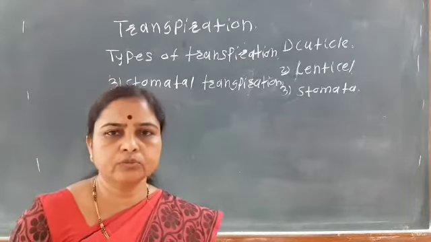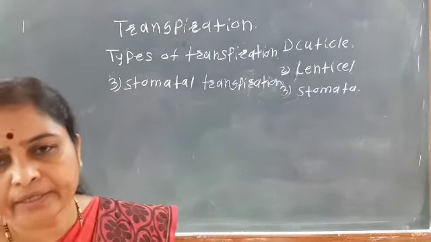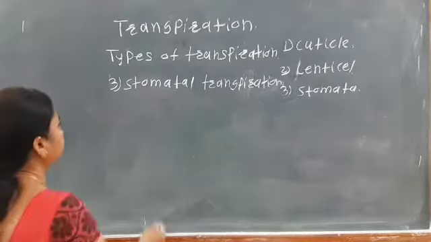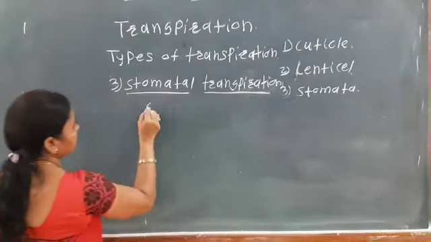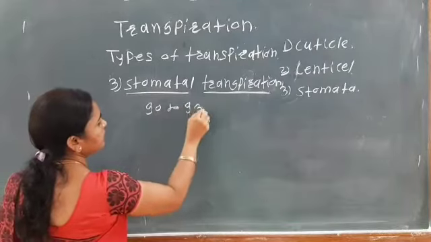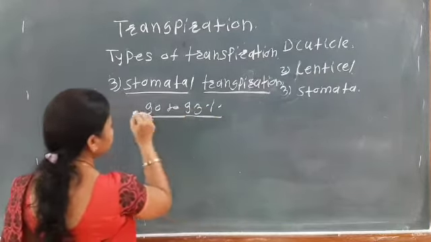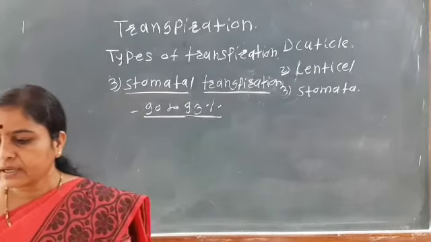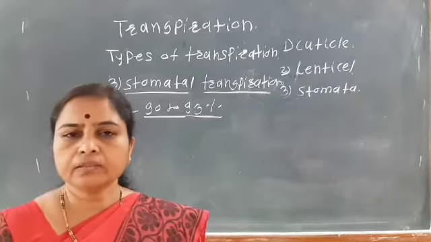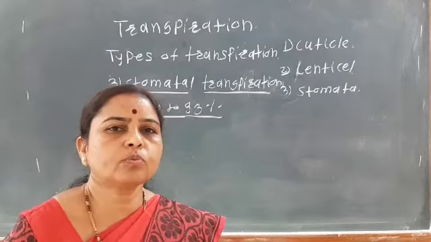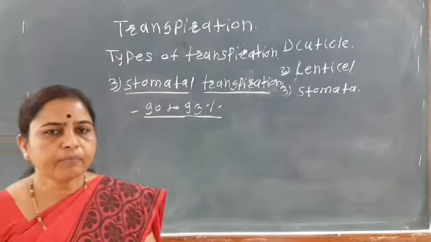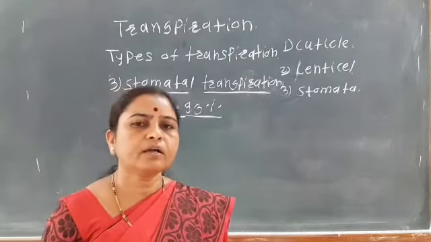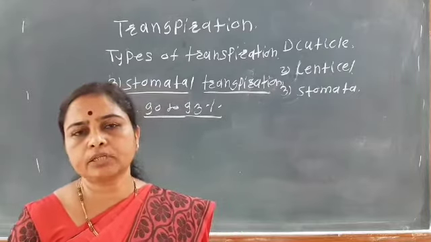Stomata are openings present on the leaves, and through the stomata a large amount of water is lost, that is 90 to 93% of transpiration takes place through the stomata. So the stomatal transpiration mainly depends upon the distribution. If we see the structure of the stomata, stomata mainly have the guard cells, the accessory cells and a small opening known as the stoma. We can see the clear structure of the stomata.